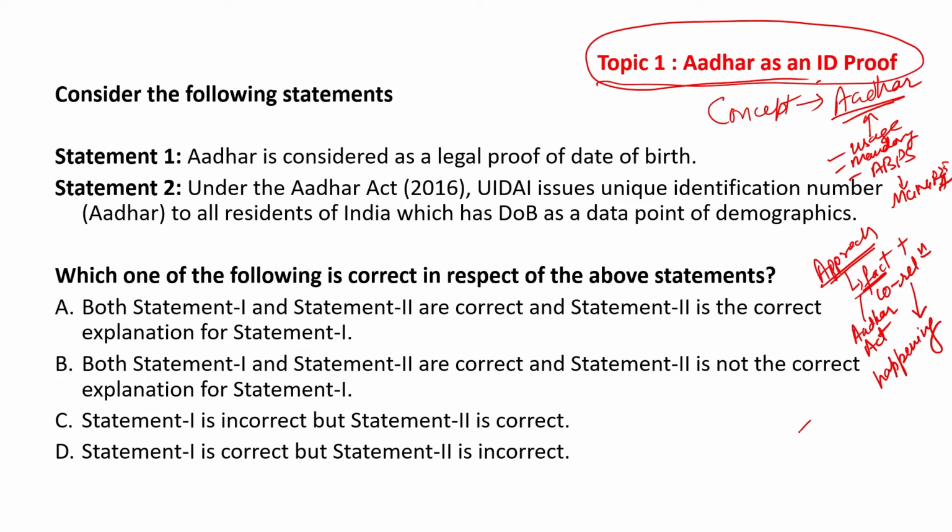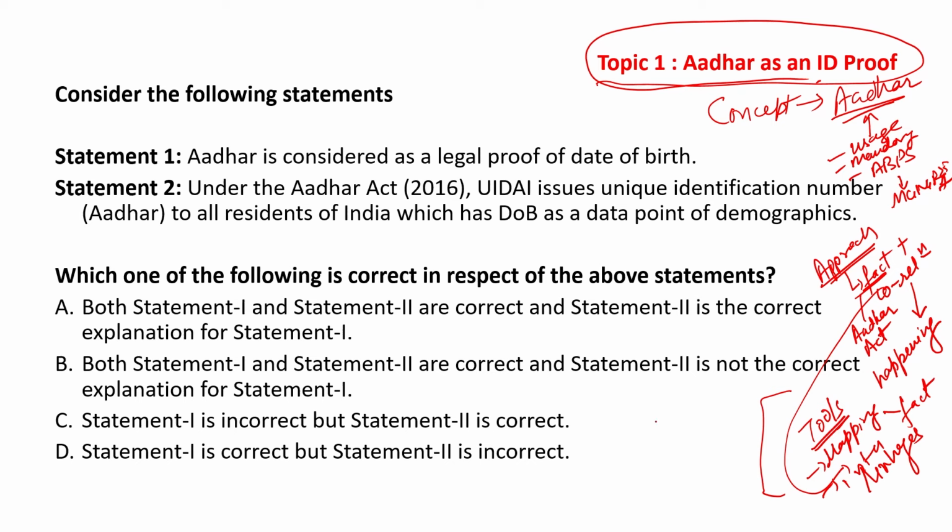The tools which come in handy for such a question include the mapping of facts and, for the correlation, the interlinkages, right? Similarly, similar kind of questions can be asked on other aspects. For example, Pradhan Mantri Awas Yojana, right? Jal Jeevan Mission or things like that.